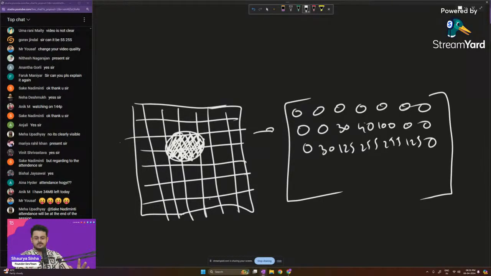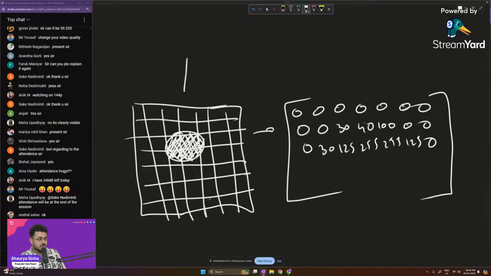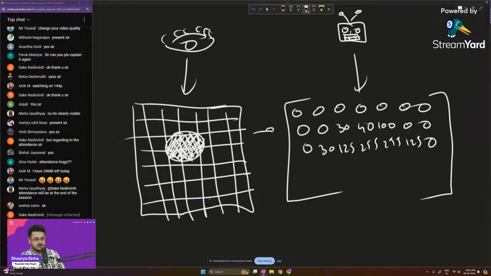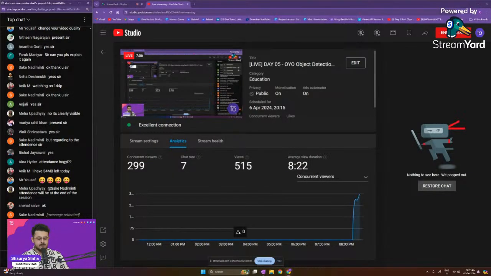So this is the actual representation of the image, for a black and white image, when it comes to mathematics. How can we convert that image, what we are able to see, into what the computer is able to see? This is what we are able to see visually through our eyes. This is what a computer is able to see. So this is a robot right over here, right? This is what the computer is able to see. This is a very crude example. Let us look at some good examples.